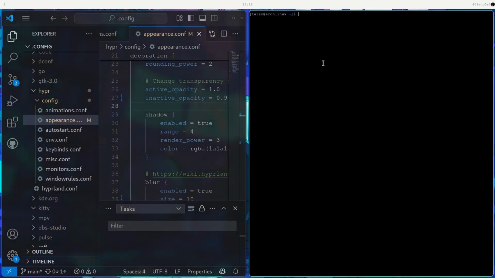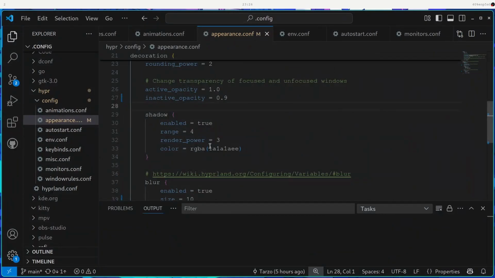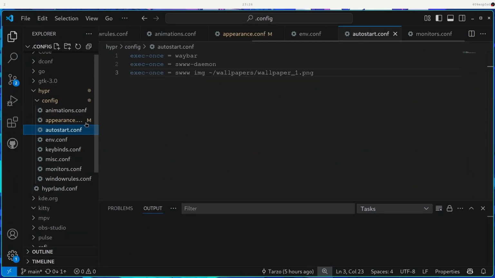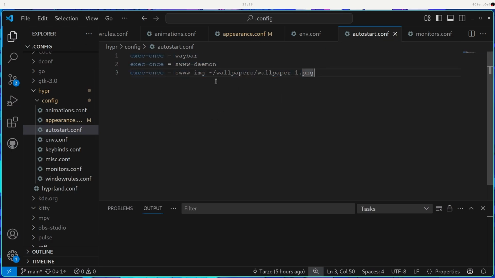Yes, I didn't even configure the terminal. Maybe the next step we will configure the terminal. So we have blur, vibrancy. Okay, that's it. Then we have autostart. For now, again, I just have three things: Waybar, SWWW. So this is what I am using for my wallpapers.